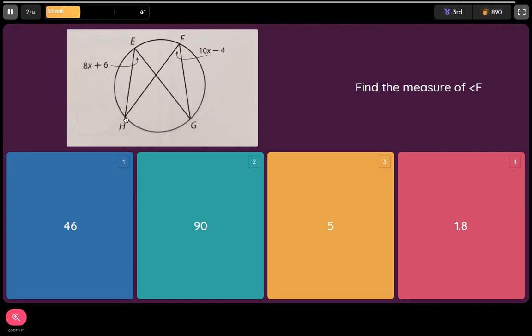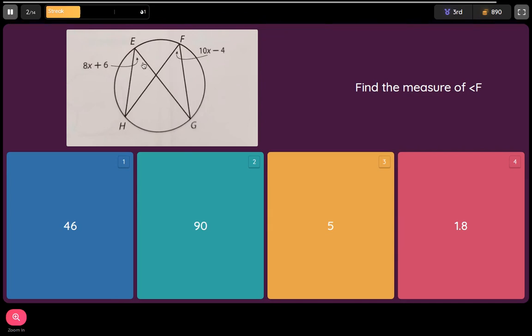The intercepted arc HG corresponds to angle E, and it also corresponds to angle F. Since H to G is the same no matter what, whatever the degree measurement for this arc is, F is going to be half of that, and E is also going to be half of that. So angle E and angle F are congruent based on having the same intercepted arc.